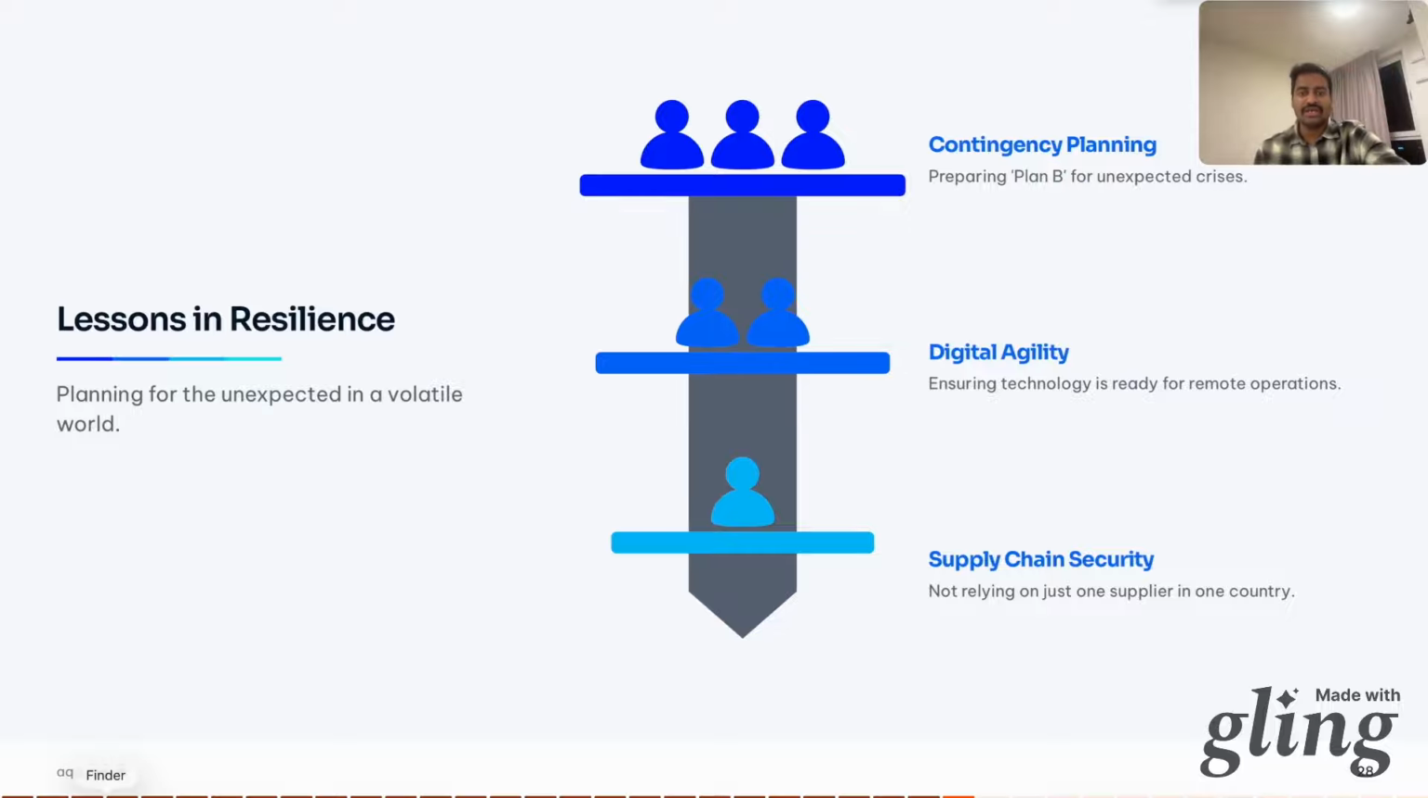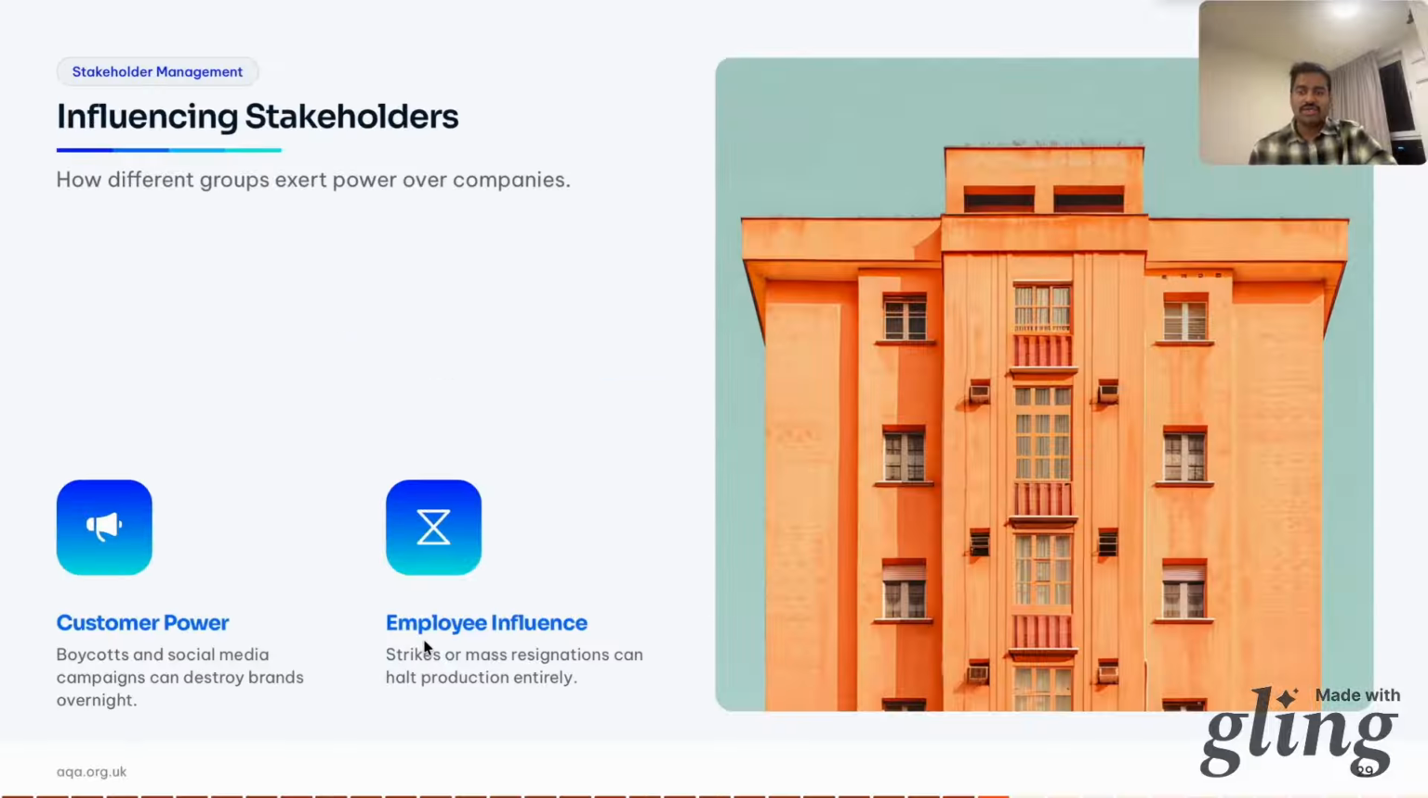Now, let's understand what is influencing. Stakeholders have power to influence companies. More than what's influencing them, they can influence a lot. Customer power. A boycott or a viral social media campaign can destroy a brand overnight. Remember when United Airlines dragged a passenger off a plane? The internet exploded. Employee influence. A strike or mass walkout can halt production entirely.